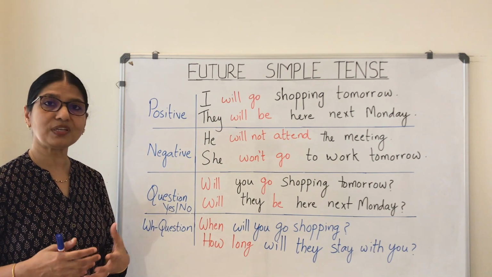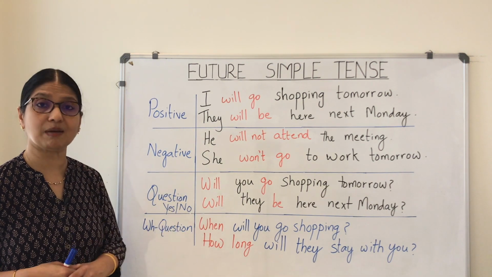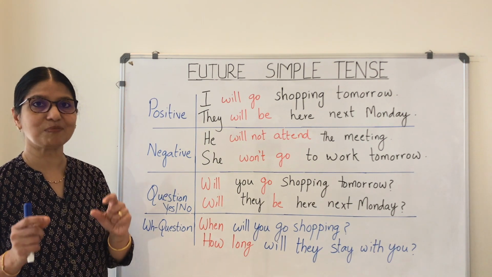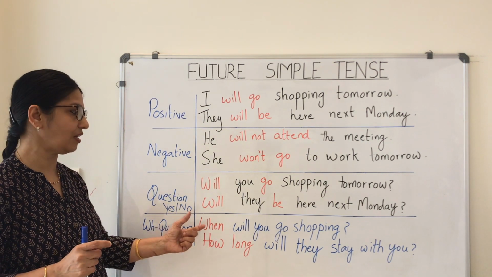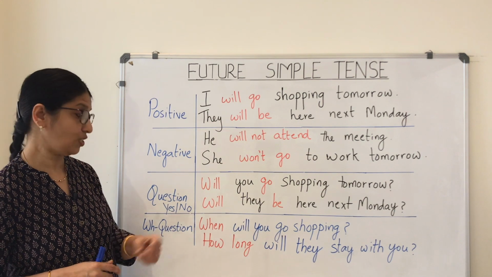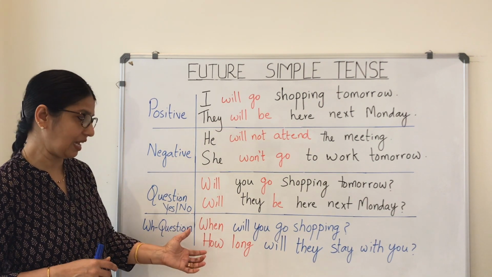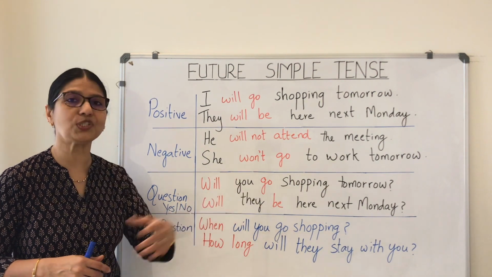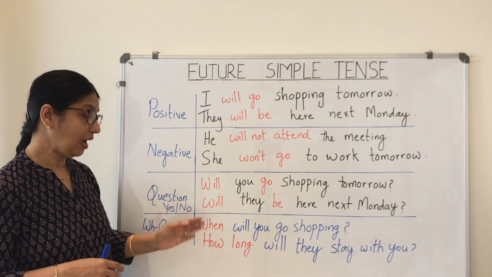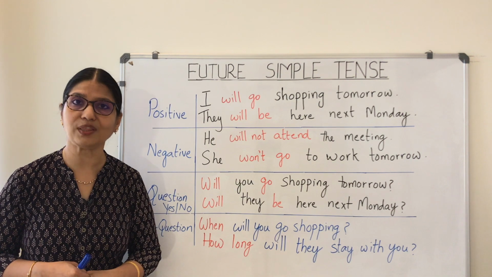And what do we do in order to make the WH question? You just put the WH word in front of the yes or no question. So here I added this WH word, when. So I have the question, when will you go shopping? How long will they stay with you?